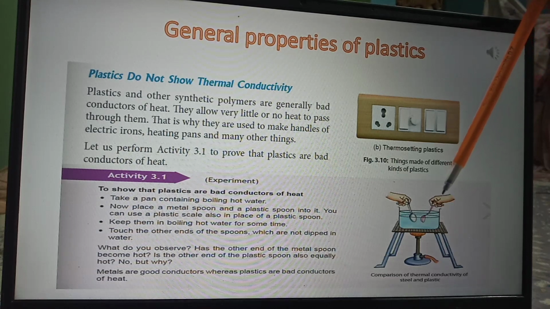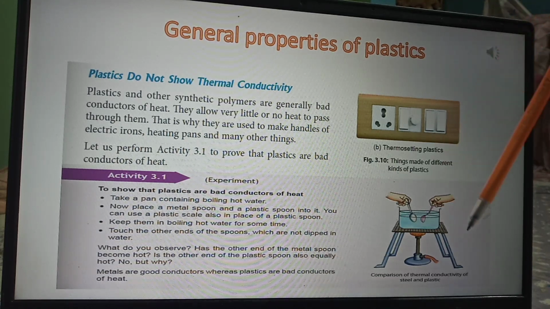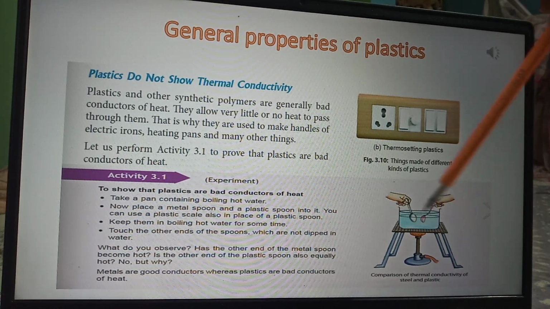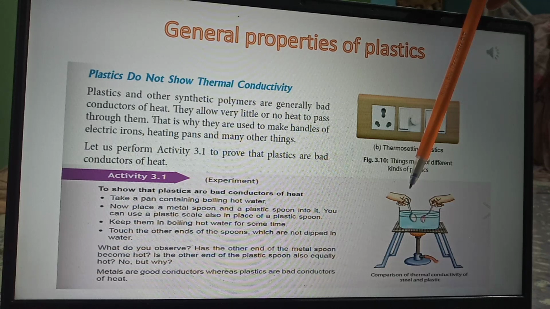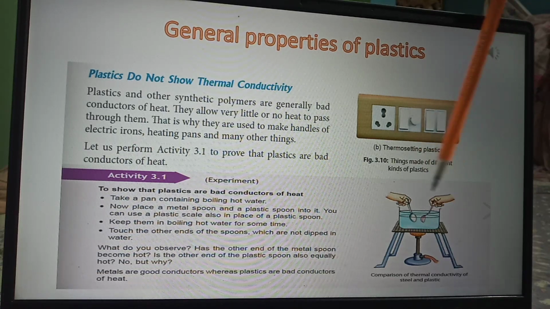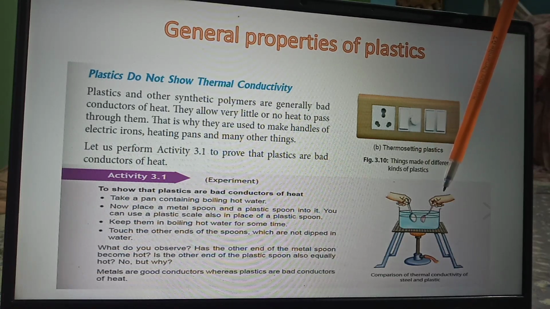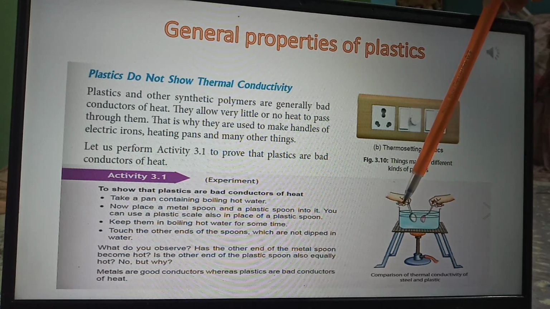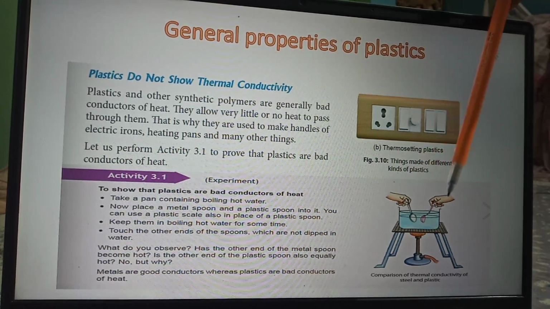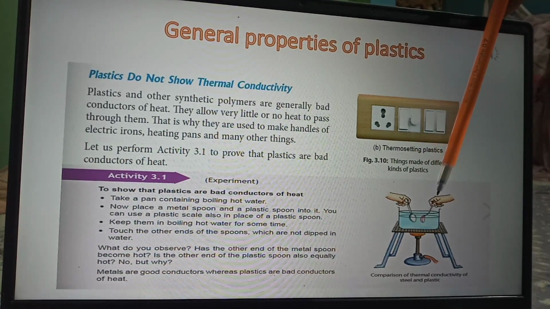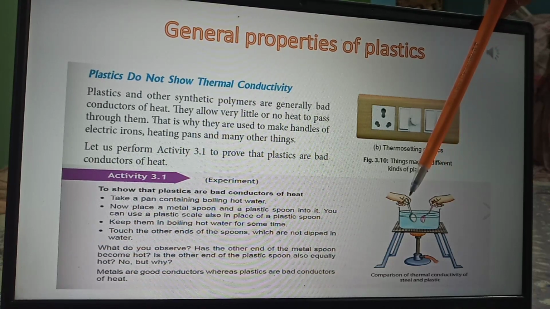Both the spoons are kept in boiling water for some time. You hold one end of the spoon with your hand. Then you have to touch the other ends of the spoons, the ends which you dipped in water. What do you observe?